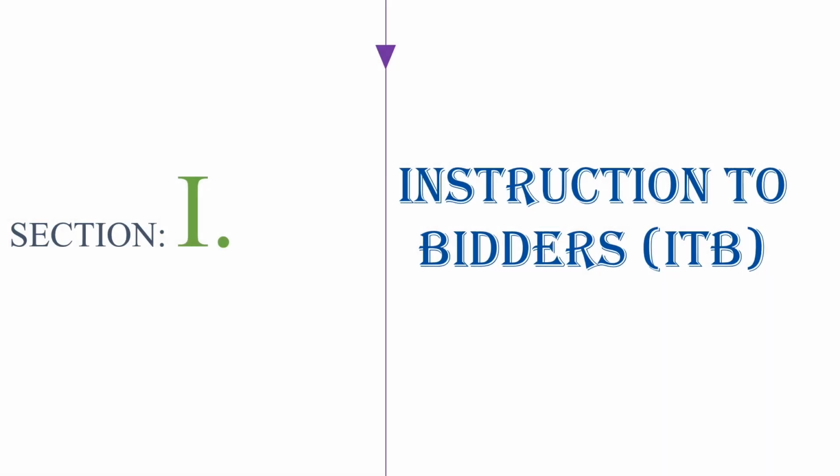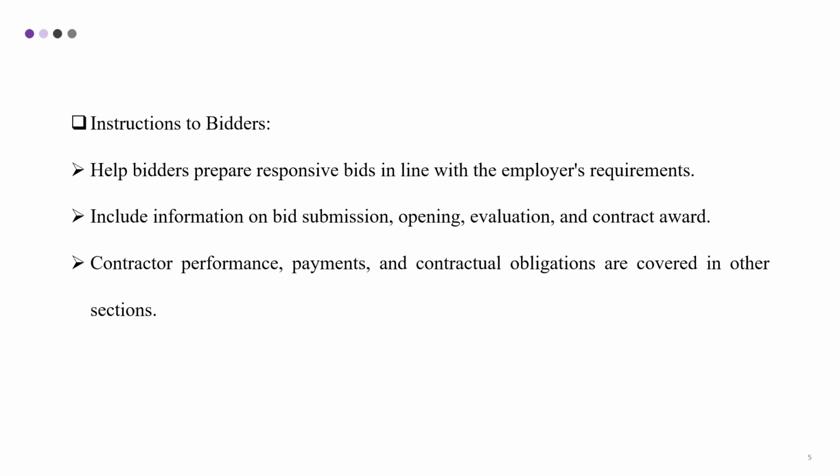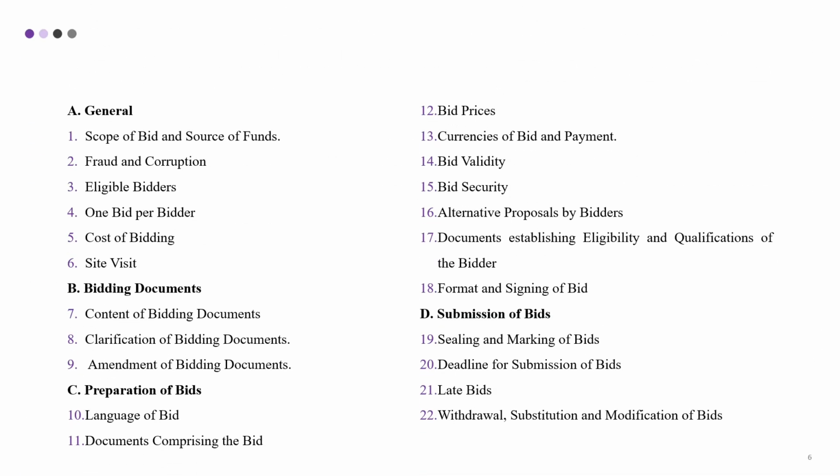Section 1, Instruction to Bidders. Instructions to bidders help bidders prepare responsive bids in line with the employer's requirements, and include information on bid submission, opening, evaluation, and contract award. Contractor performance, payments, and contractual obligations are covered in other sections. These are the instructions to bidders.